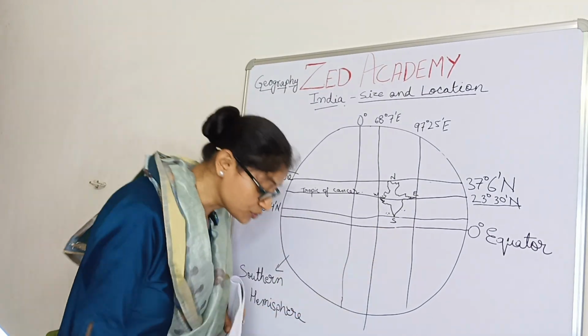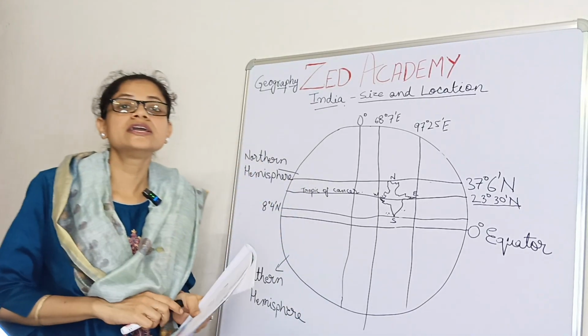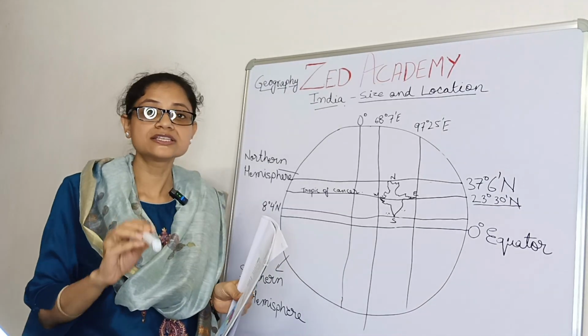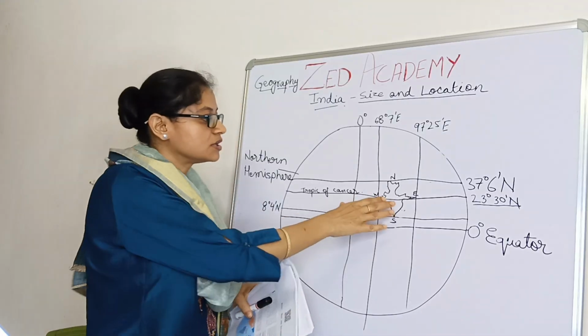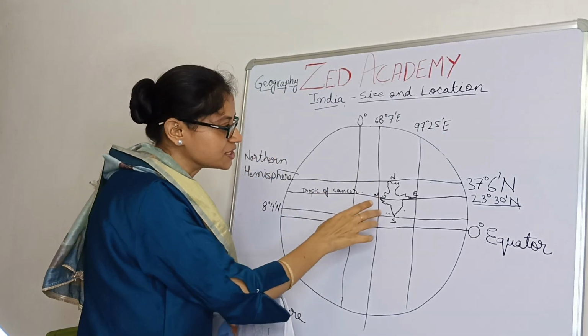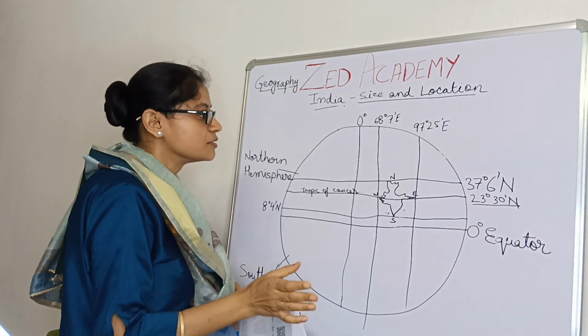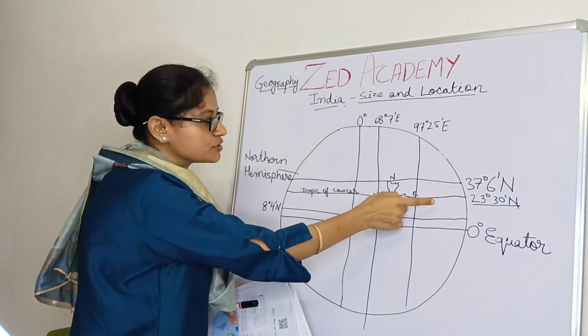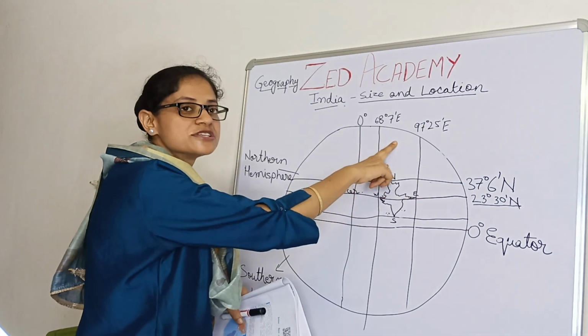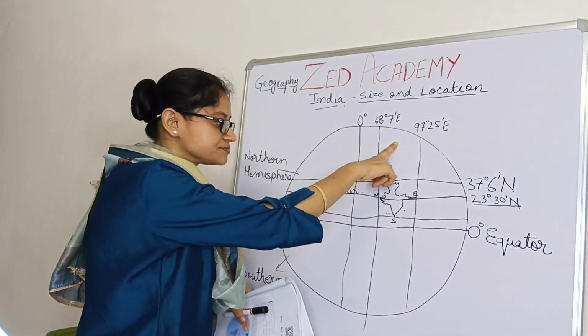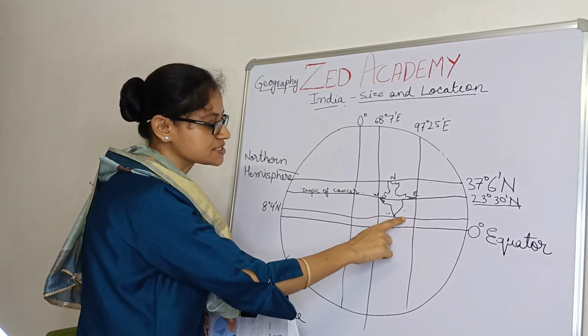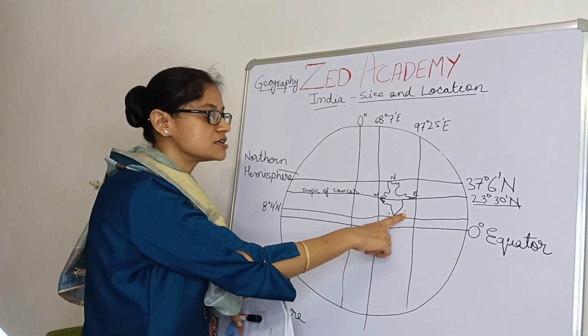And yes, I am going to teach you in an English-Hindi approach so that you all can understand properly. So I think you understood India's position and location: fully in the northern and eastern hemisphere. In the southeast, which island is situated?